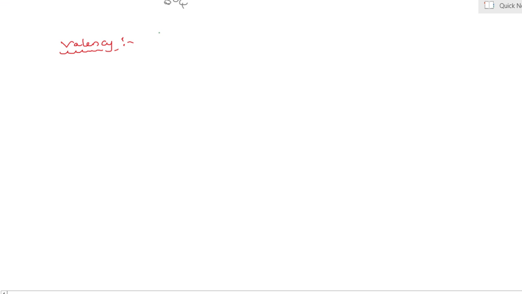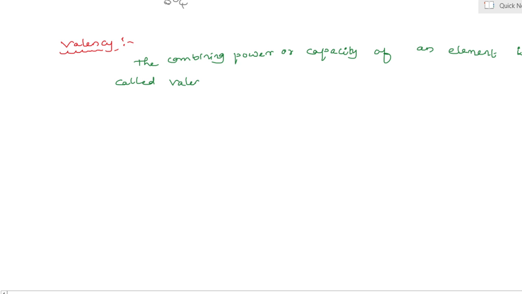The combining power or combining capacity of an element is called valency.